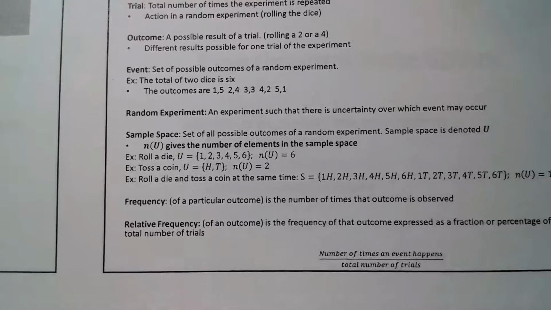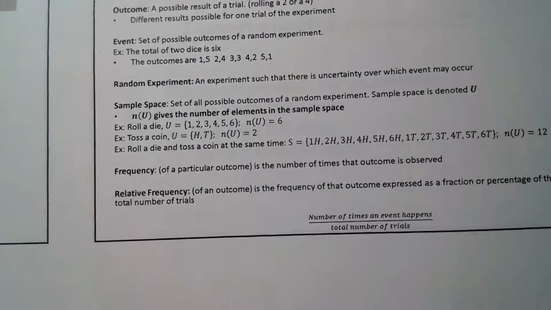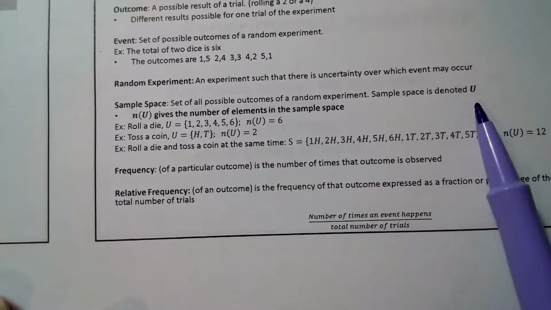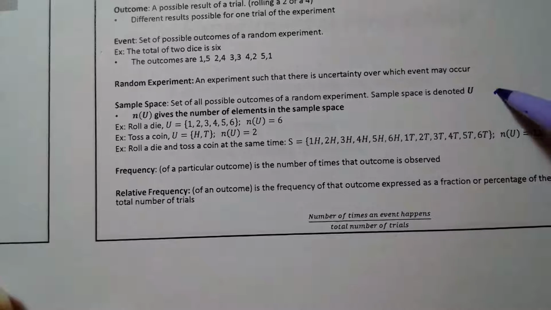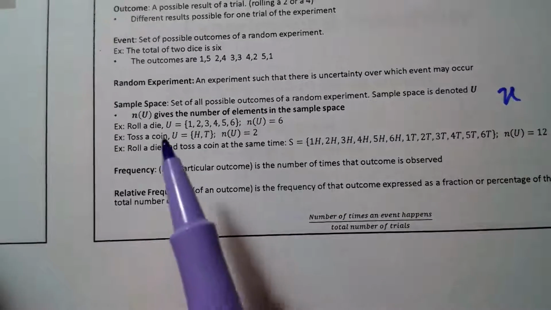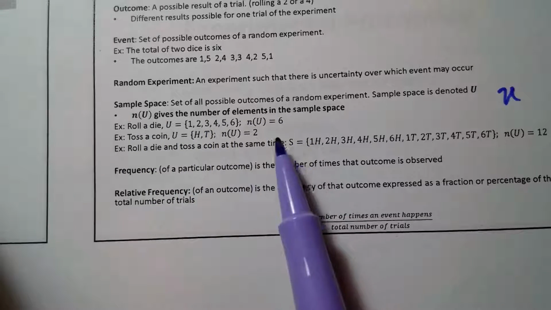Now the sample space, that's really, really important. It's the set of all possible outcomes of your experiment. And the sample space is usually denoted with this fancy U. I can't write those, right? But anyway, n(U) gives the number of elements in the sample space.